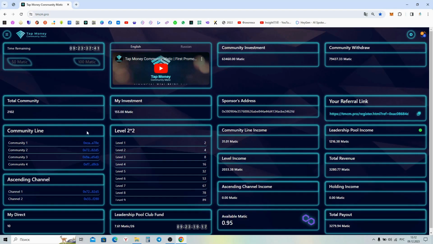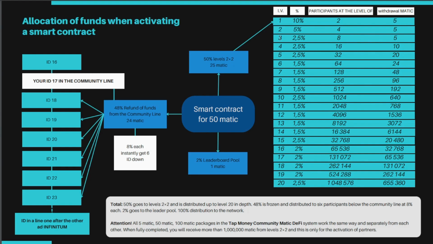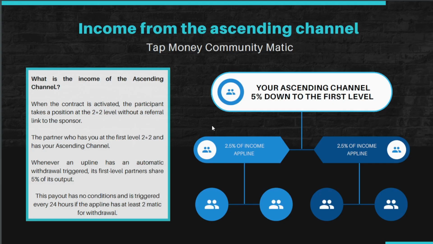You also get the community line income of the community redeposit line. This is 2% each of all income from the 6 IDs who activated immediately after you. Income from levels 2 by 2 to level 4 deep from the activation of 30 IDs according to the table. Income from levels 2 through level 4 in depth is 10% of all the income of 30 IDs over and over again. And income 2.5% of all income of the above ID in levels 2 by 2.